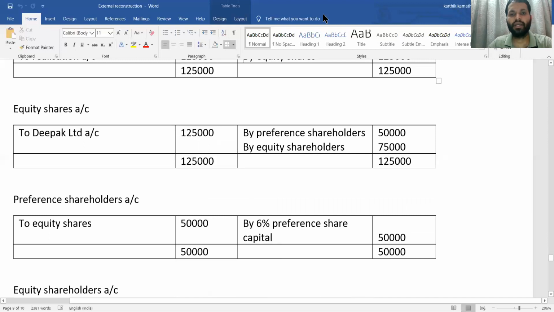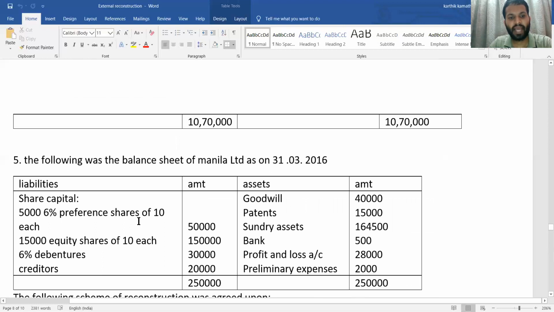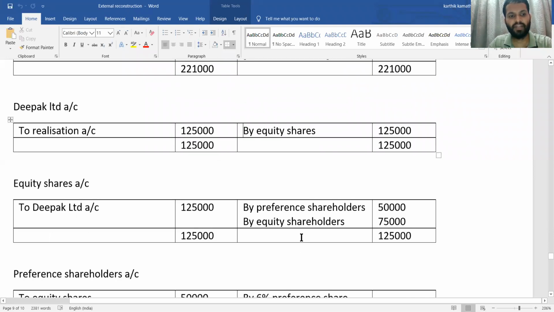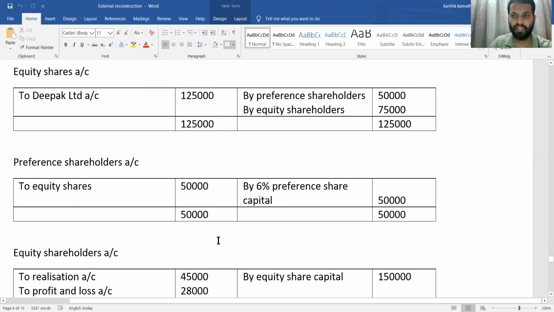Next is the preference shareholder account. First thing, in the credit side, preference share capital. If you see the balance sheet, the preference share capital amount is given as 50,000, 5,000 preference shares of 10 each. So 50,000 you are going to write in the credit side of the preference shareholder account, that is capital. Then preference shareholders are given equity shares, 50,000 payment to preference shareholders in equity shares. That we have written in the preference shareholder account.